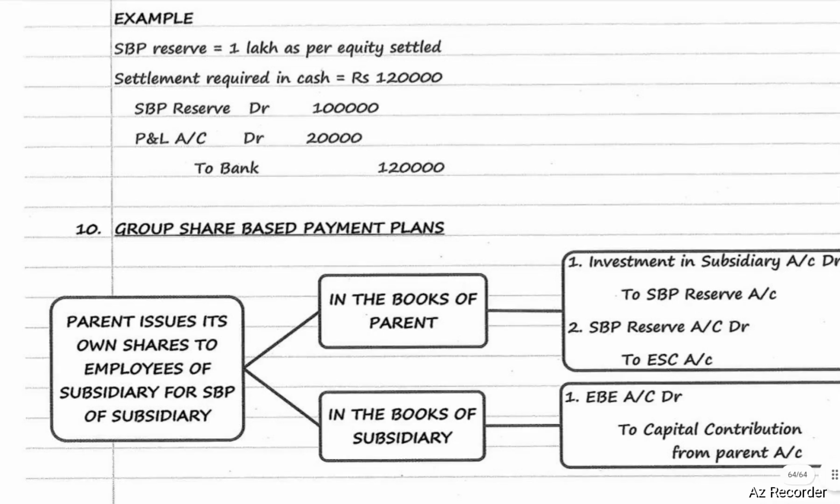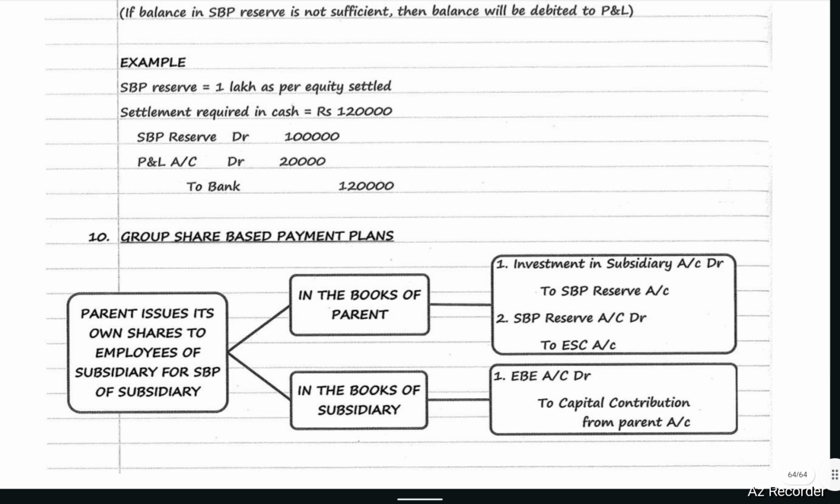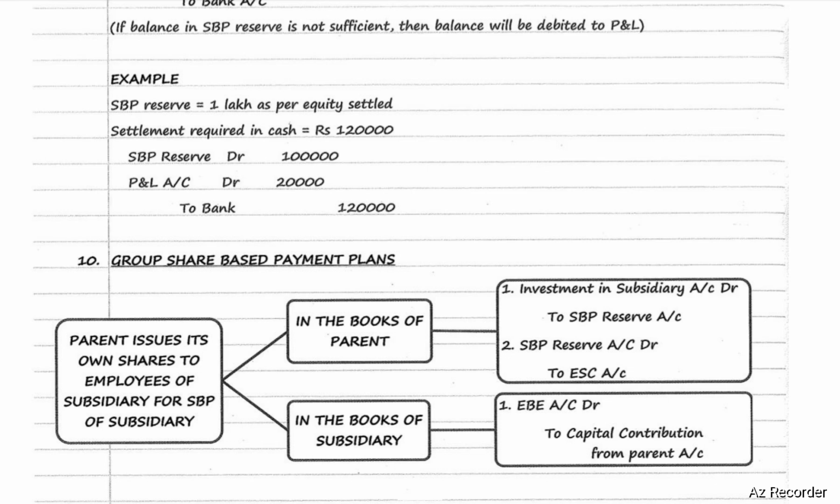Group share based payments plans. When parent issues its own shares to employees of subsidiary for share based payment of subsidiary, in the books of the parent, entry will be investment in subsidiary account debit to SBP reserve account, SBP reserve account debit to equity share capital. In the books of subsidiary, employee benefit expense account debit to capital contribution from parent account.